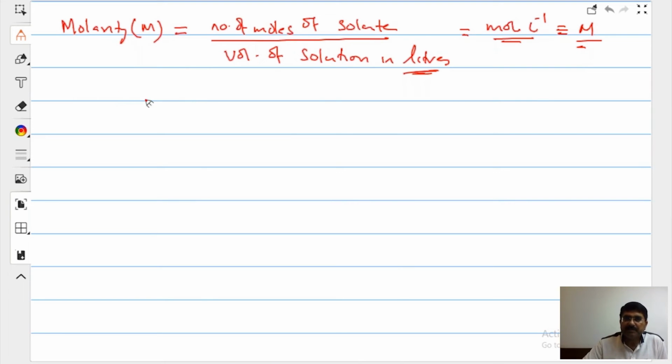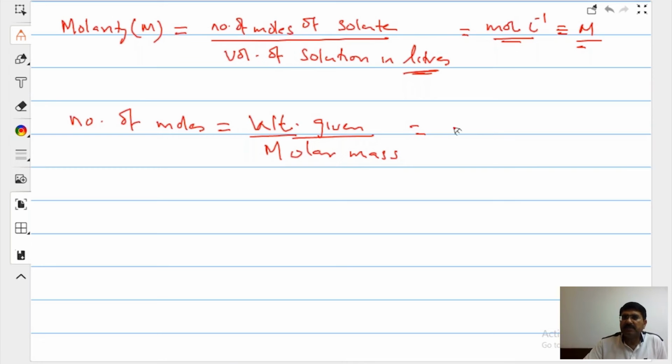You understand how to calculate it? How do you calculate number of moles? Number of moles is weight given divided by molar mass, W by M. So I can write molarity as W_B divided by M_B into volume.